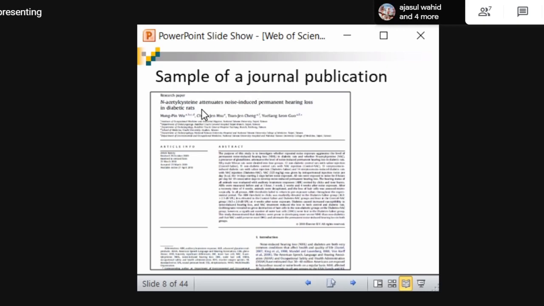So title is there, author details and their affiliations are there, and then the information about the article, abstract and introduction, and other sections. So this is the structure. Let us see this with some specific examples.